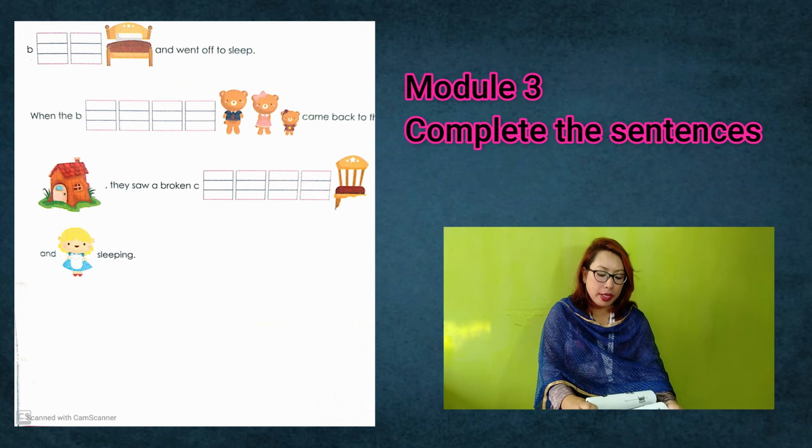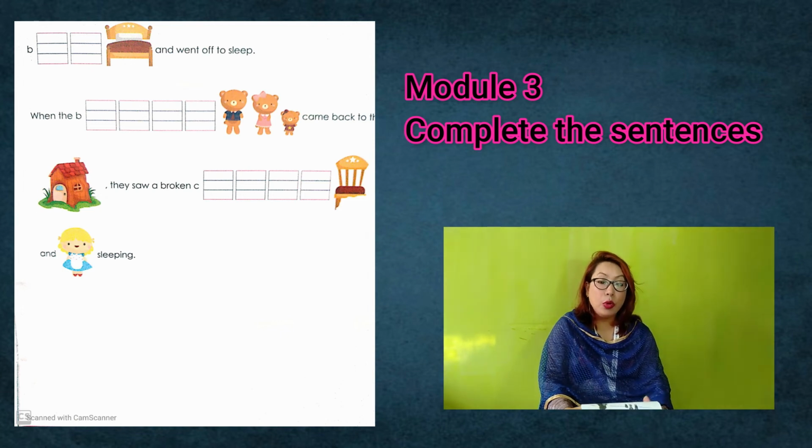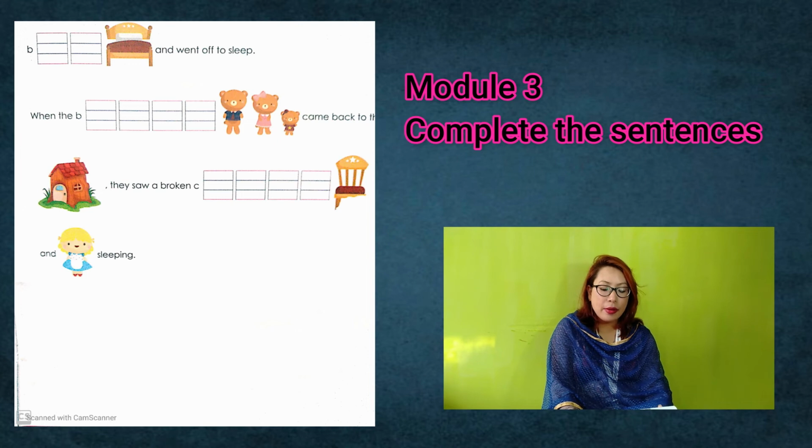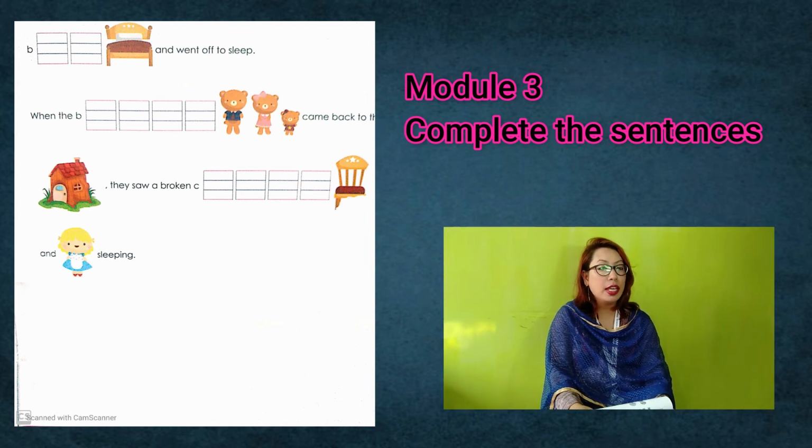When the bears, you can see those three tiny bears there, more than one, plural, so B-E-A-R-S, bears, came back to the house, they saw a broken chair, C-H-A-I-R, chair, and Goldilocks sleeping. So you have completed our story with the help of those pictures and words. So students, that's all for today.